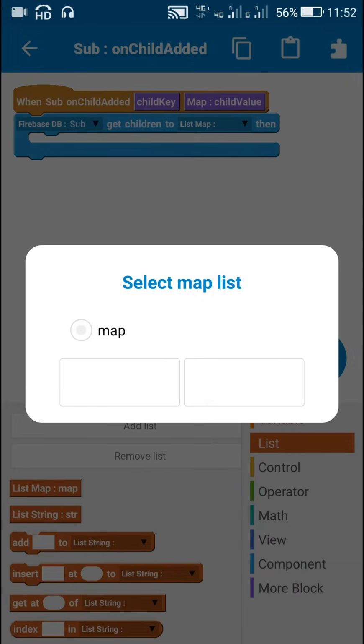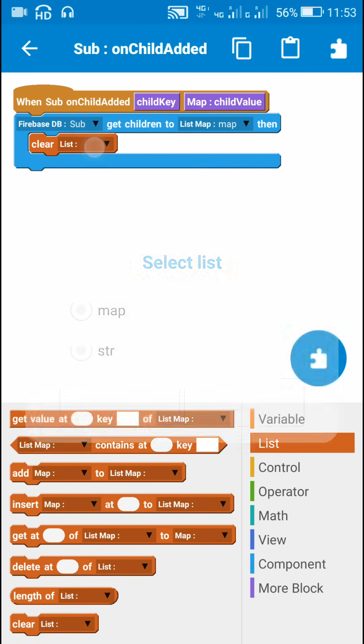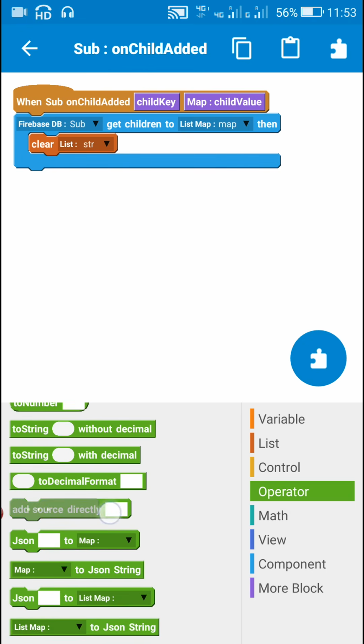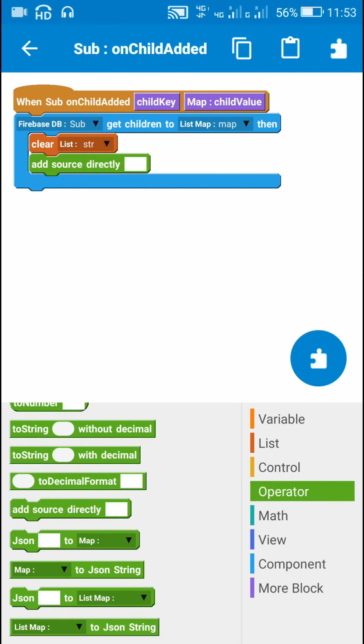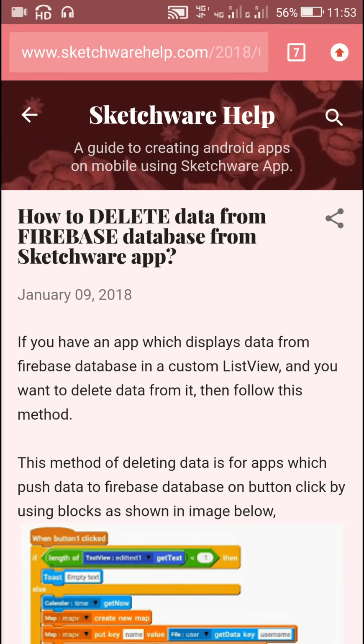So I will get the data to list map, and then I will clear the list string and add data to string by using this add stack block, and inside this I will put this simple code which is available on this blog, how to delete data from Firebase database from Sketchware app.